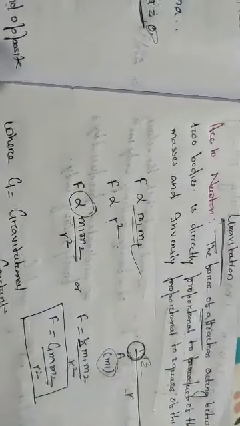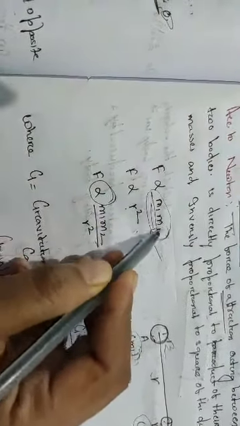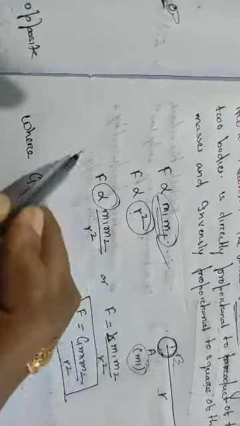It is which type of force? It is an attractive force. That is the first characteristic. Second, it is proportional to the product of the masses, meaning it depends upon the masses of the bodies. Third characteristic, it is inversely proportional to the square of the distance. So these three characteristics you have to remember.